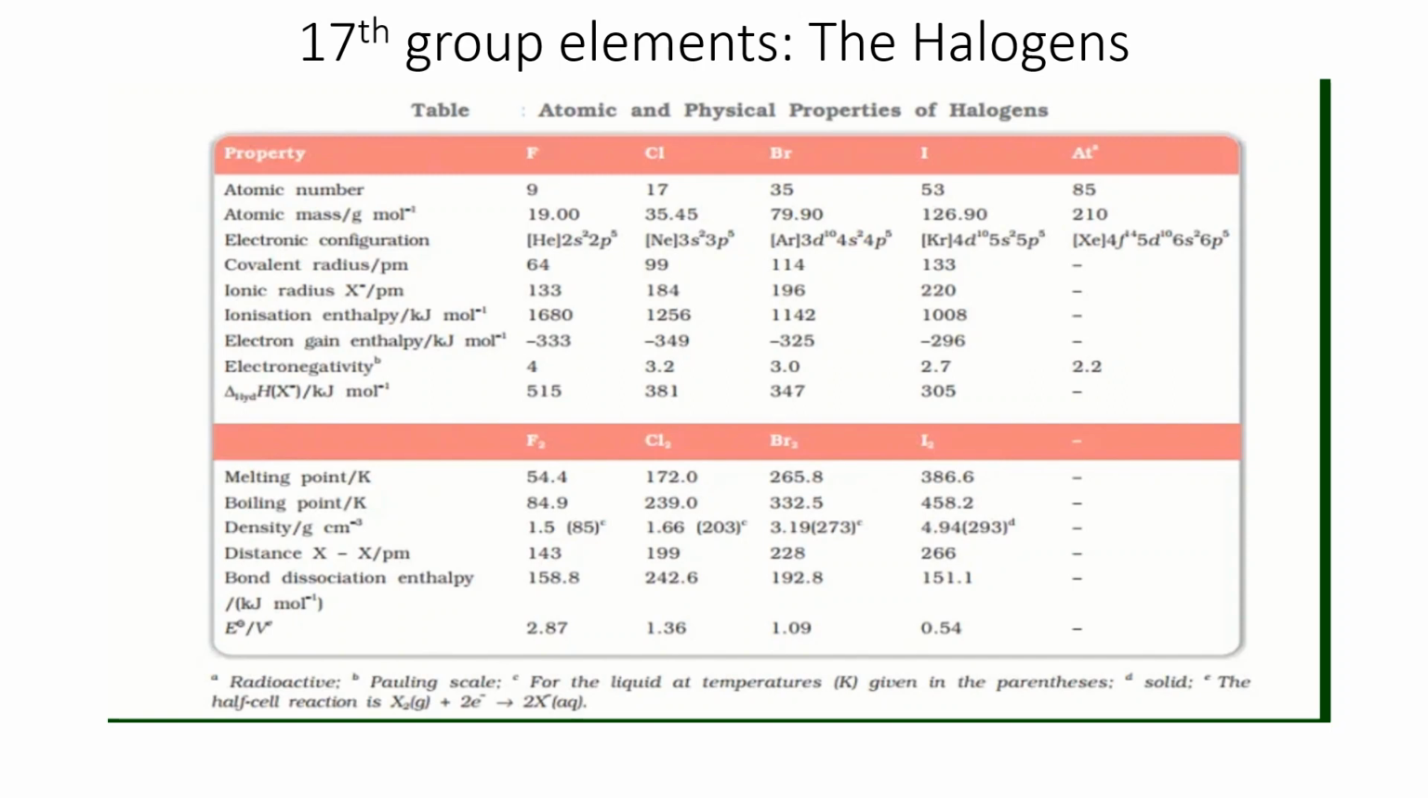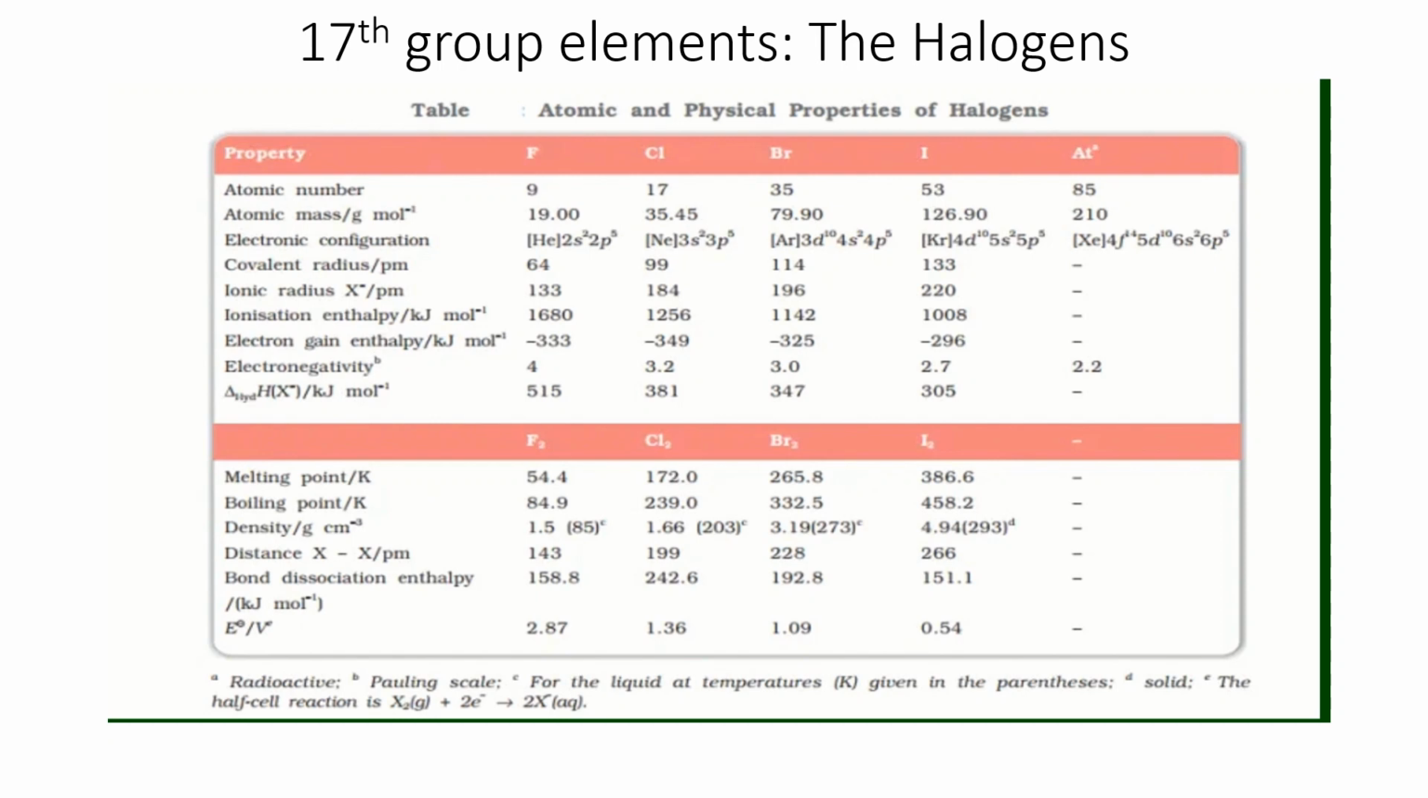Electron gain enthalpy. The general trend for electron gain enthalpy is that down the group electron gain enthalpy decreases, but here is one important exception: chlorine has a higher electron gain enthalpy than fluorine. It is due to the small size of the fluorine atom. Due to the very small size of the fluorine atom, it is difficult to maintain an electron in the outer shell of fluorine against the existing electronic repulsion.